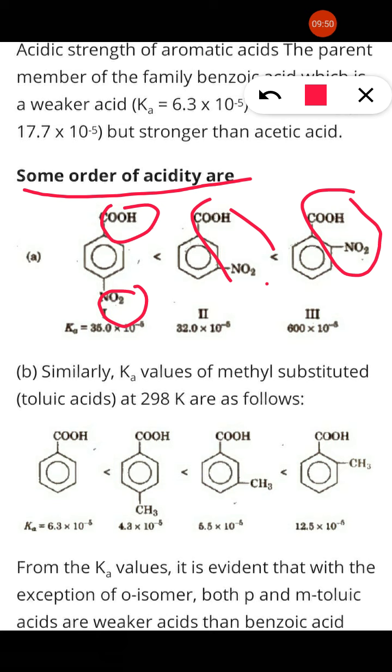In benzoic acid, a methyl group is substituted at ortho, meta, para. So here the most acidic is ortho, then meta, then para, and this is benzoic acid. So this is the strength given for benzoic acid and their acidic nature. It is shown by the example.